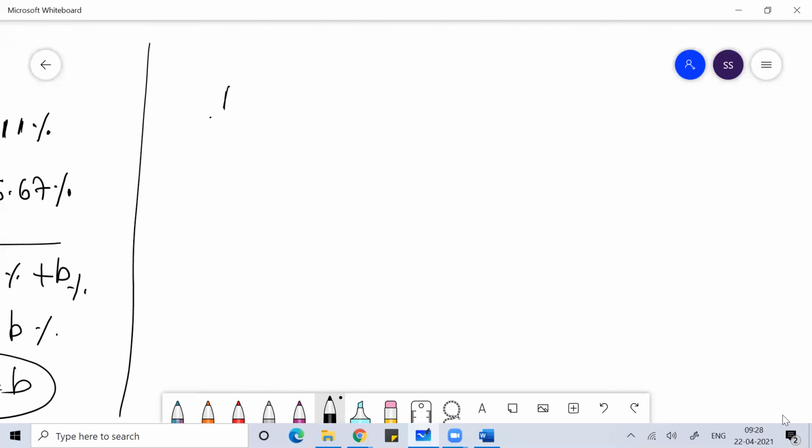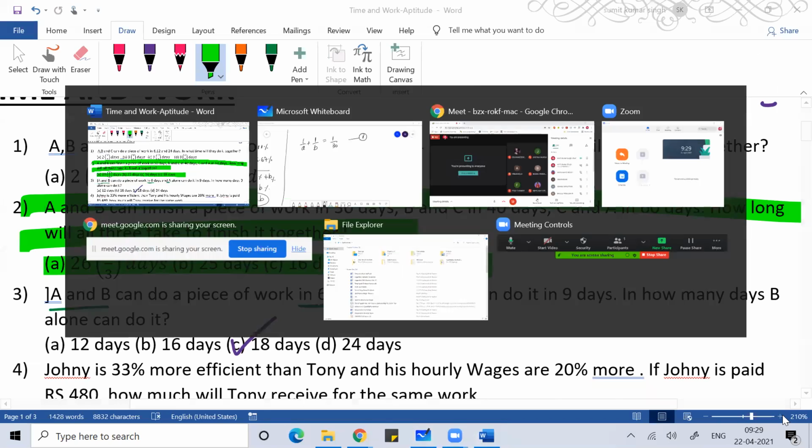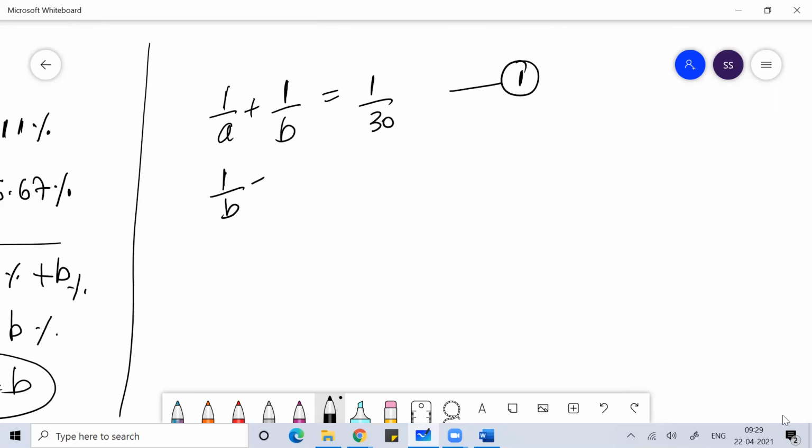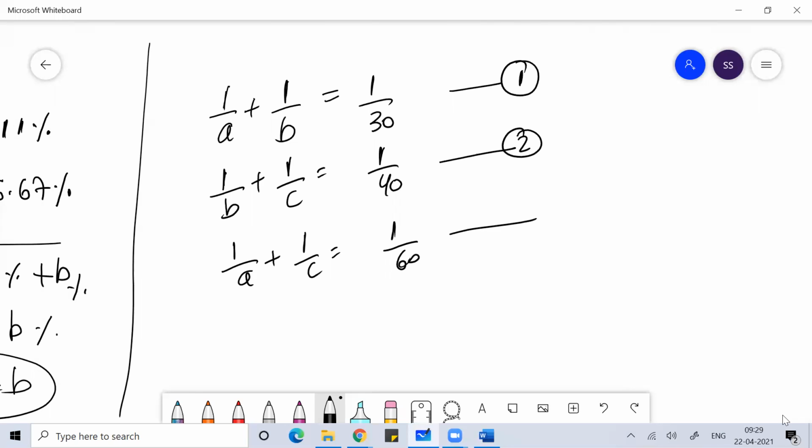A and B, so 1 by A plus 1 by B. A and B can complete the work in 30 days. B and C in 40 days. A and C in 60 days.